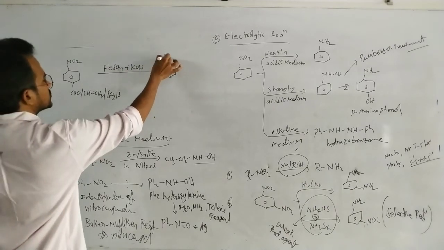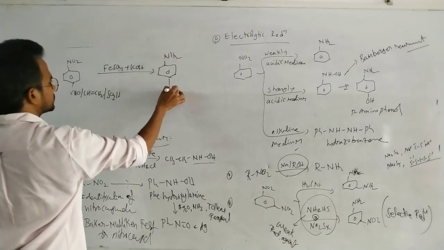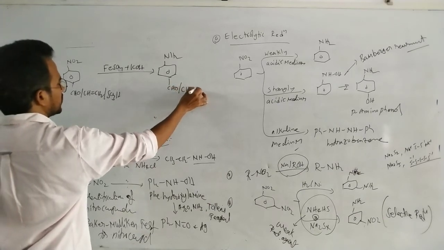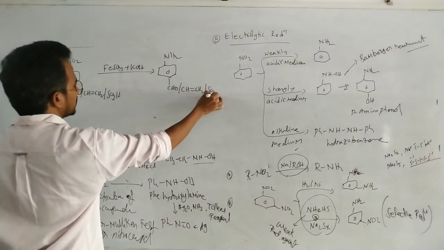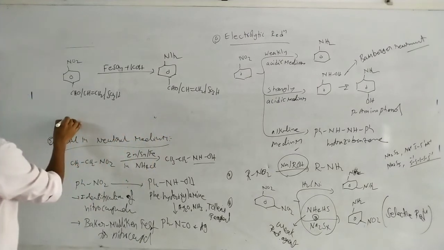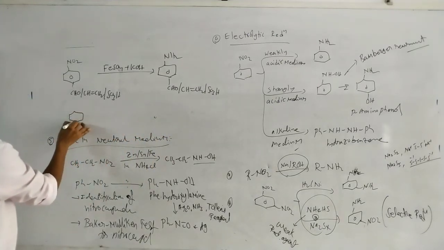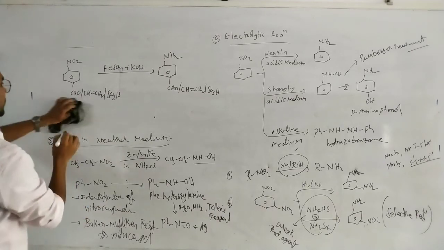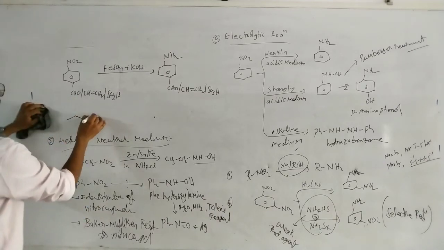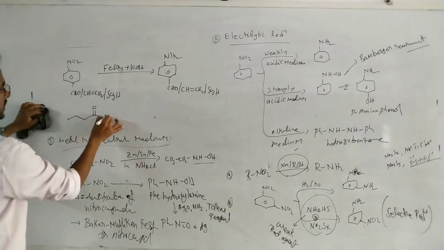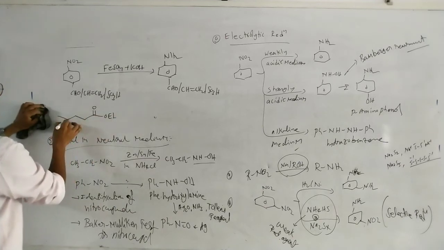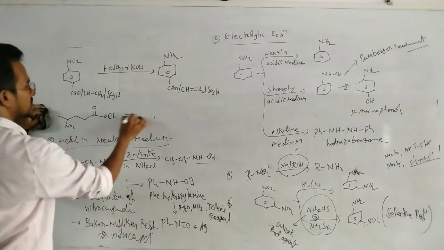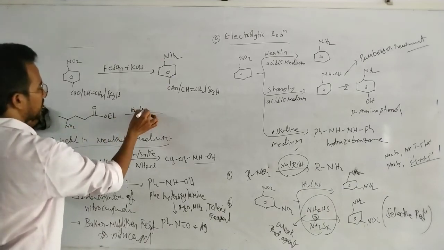This is also selective reduction. For suppose the compound is an ethyl ester containing NO2, and I am treating it with H2 and nickel.